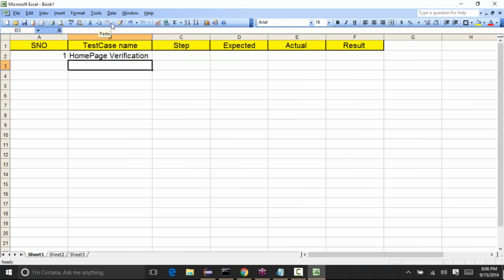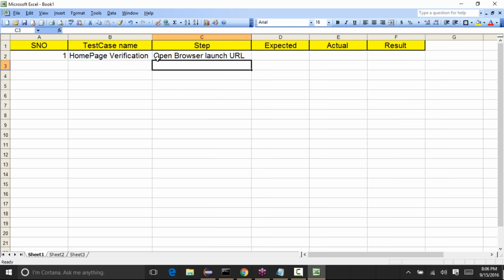And the step is open browser and launch URL. So this is our step: open a browser and launch URL. The browser can be any type of browser, and the URL can be whatever the URL is.